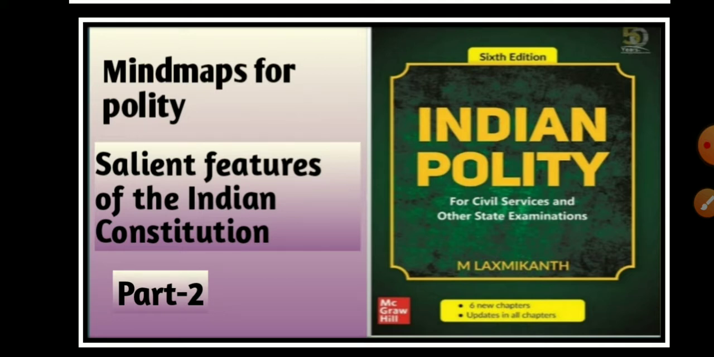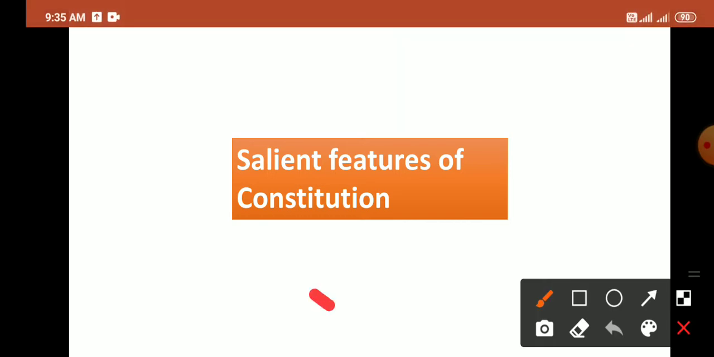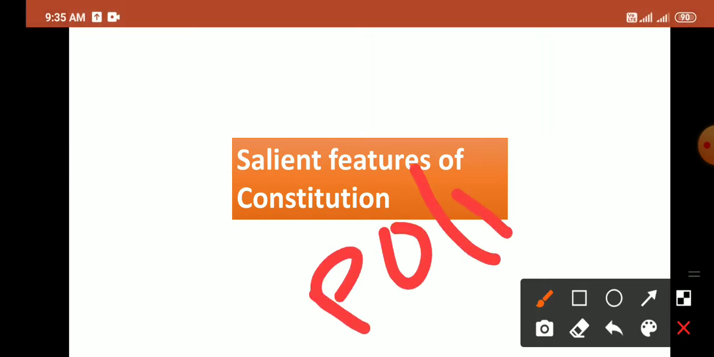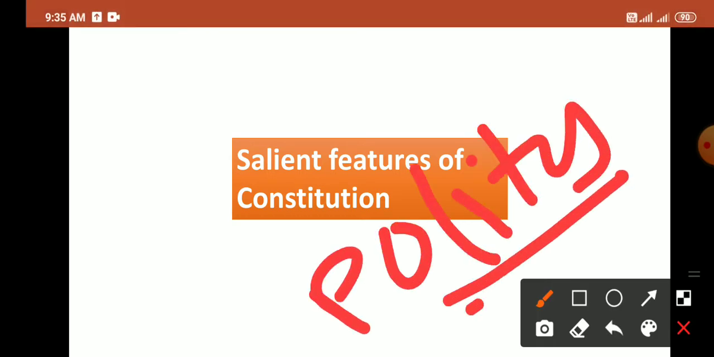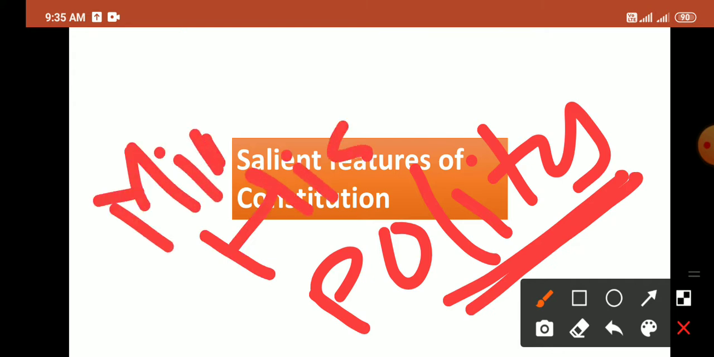Okay, and next one is the salient features of the Indian Constitution, section 2. In this series we are going to cover the entire polity part from the book by M. Lakshmikant, and later we are going to start the history section, in the form of a mind map, so that you can revise it very quickly just the day before the exam, and it will be very beneficial for you.